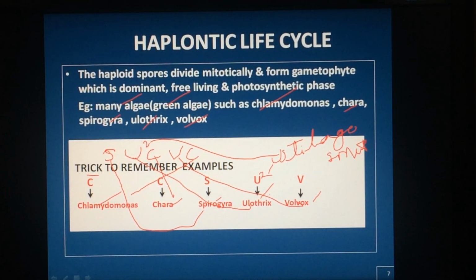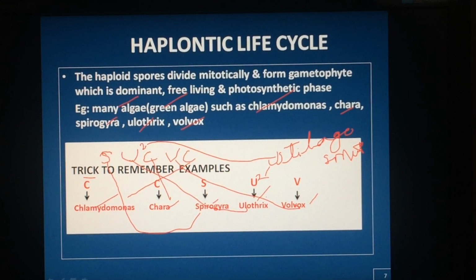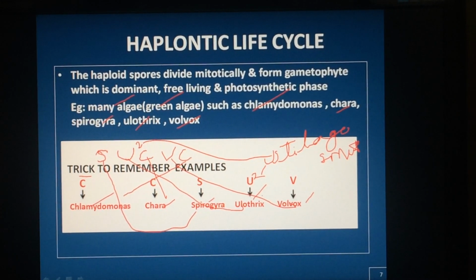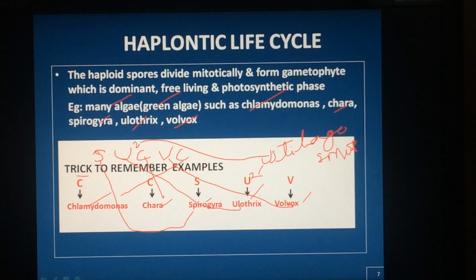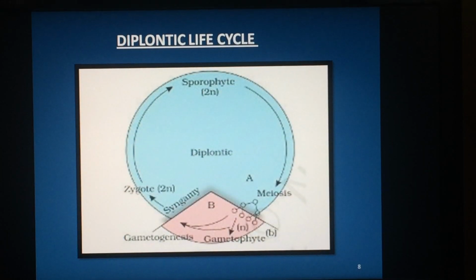S, Spirogyra. U, Ulothrix. Another U, Ustilago. C, Chara. V, Volvox. C, Chlamydomonas. So it is a very easy way to remember.